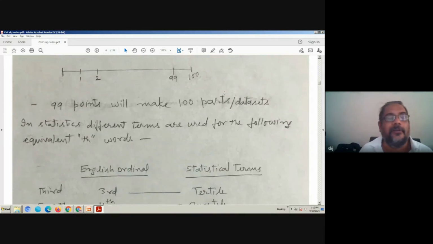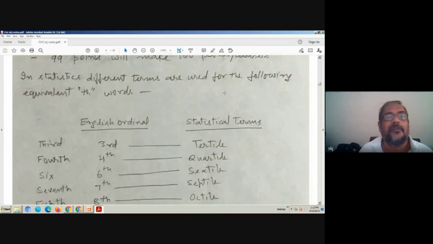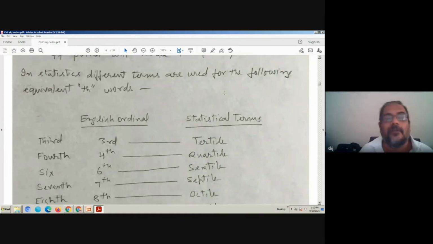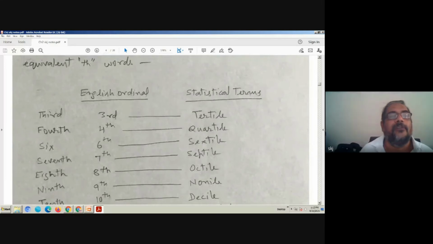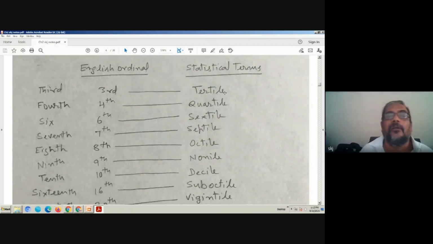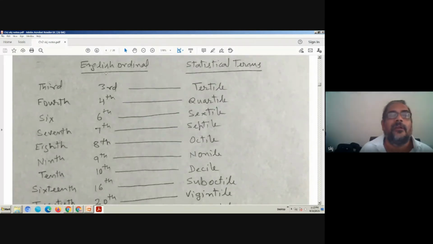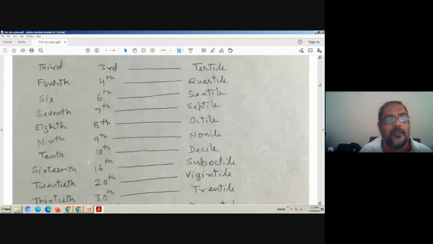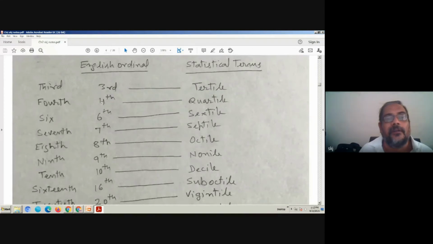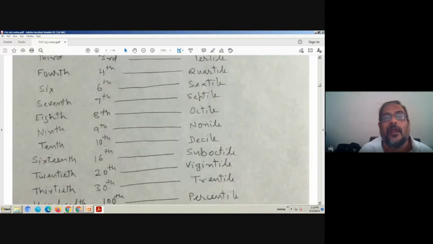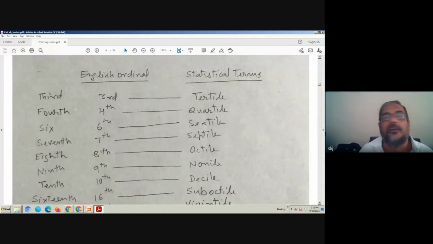Now in statistics and in the English language, the terminology differs. In English we say third, fourth, first, second, third, fourth, fifth, sixth, seventh, eighth, ninth, 10th, 11th, and so on. In statistics, instead of saying third we use the term tertile.